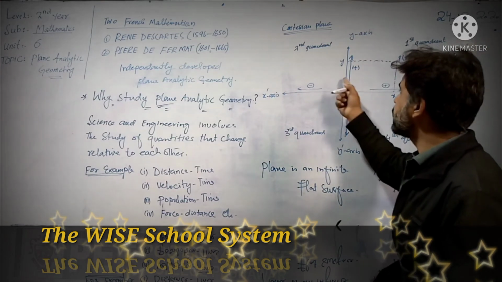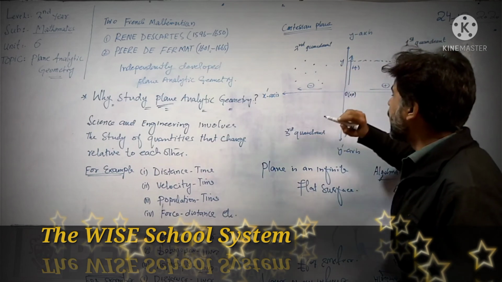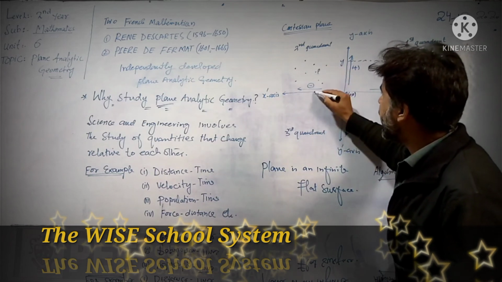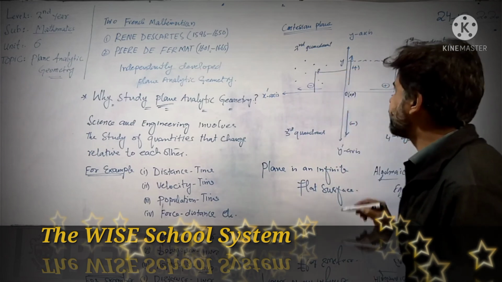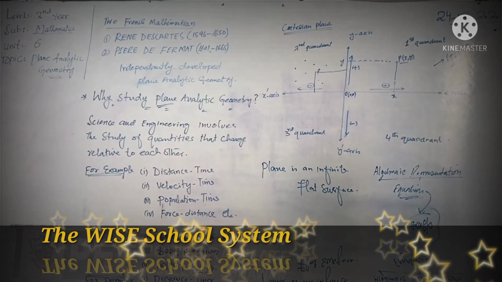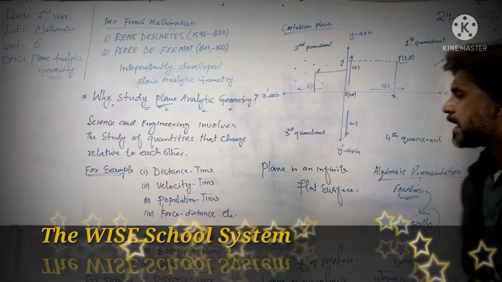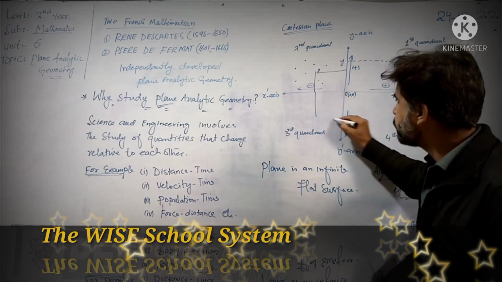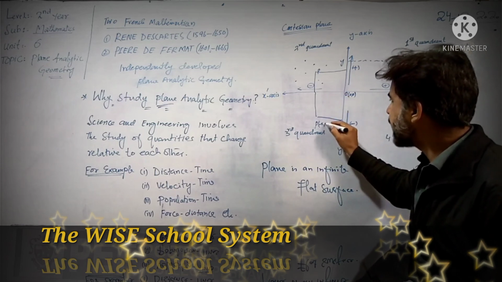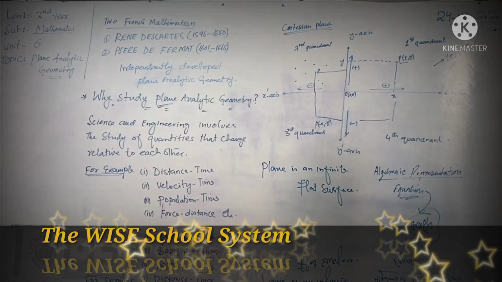Similarly, this is the second quadrant, and in this second quadrant every point has a negative x coordinate and a positive y coordinate. This is the third quadrant, and in the third quadrant point P has both coordinates negative: minus x and minus y. Similarly, in this fourth quadrant, P has x positive and y negative.